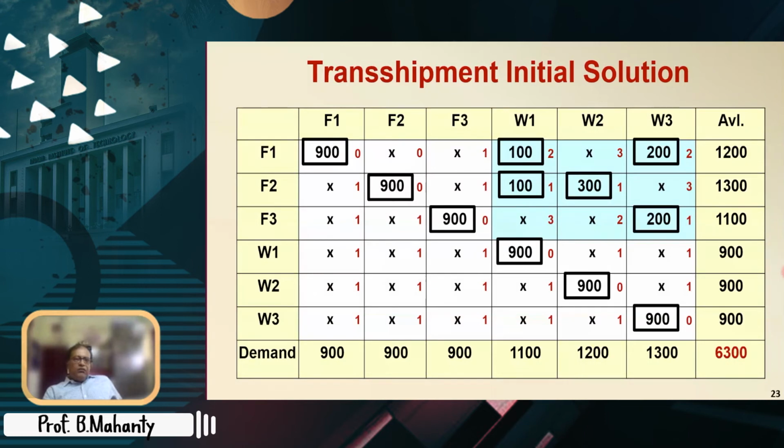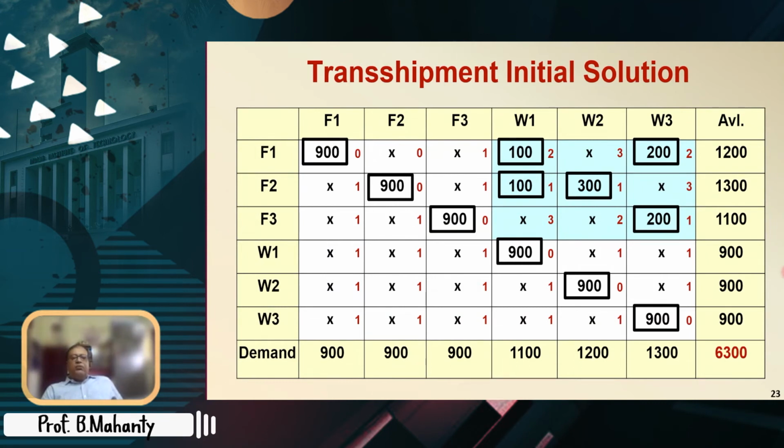But the question comes, is it optimal? If it is optimal, then there are no transshipment opportunities. That means you can definitely try having a transshipment, but there are no such opportunities. There is no change in the cost structure because the transportation solution is returned as the transshipment solution.